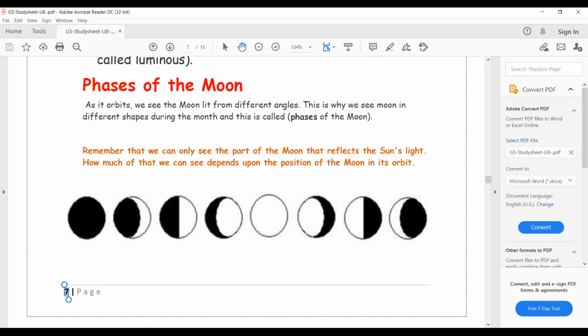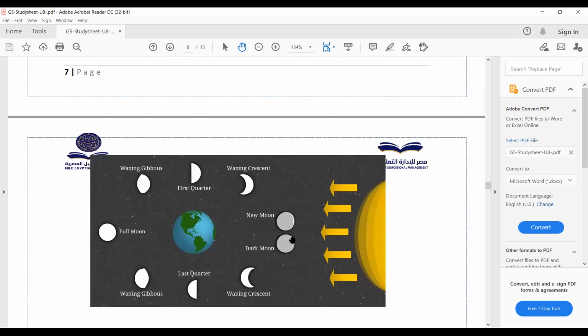In the Islamic calendar, the lunar months start with the new moon, and then a smaller part called the crescent moon, then the half moon, then gibbous, then in the middle of the lunar month, the full moon, then gibbous again in the second half, and the crescent again. Let's discuss this part.